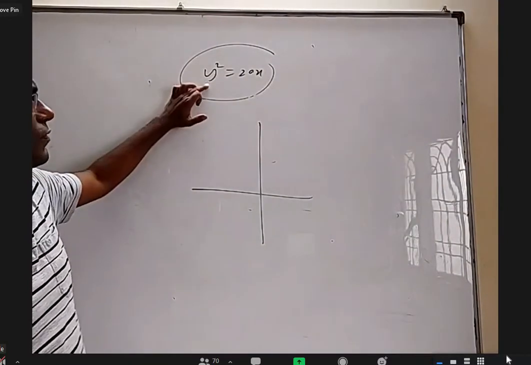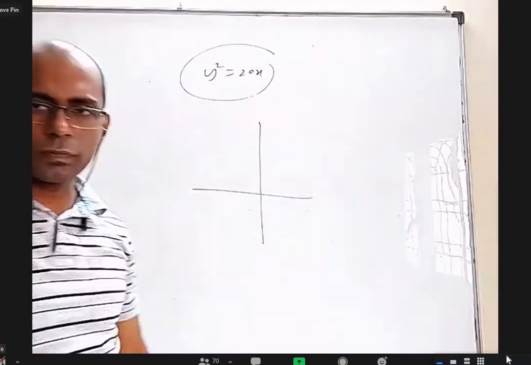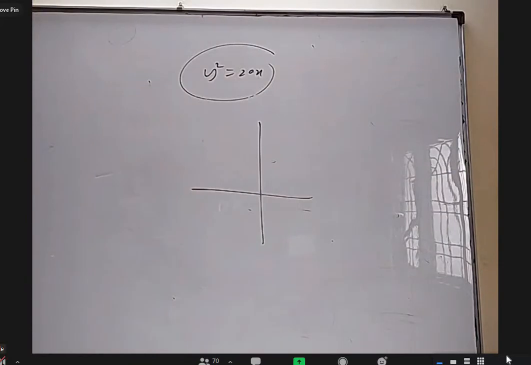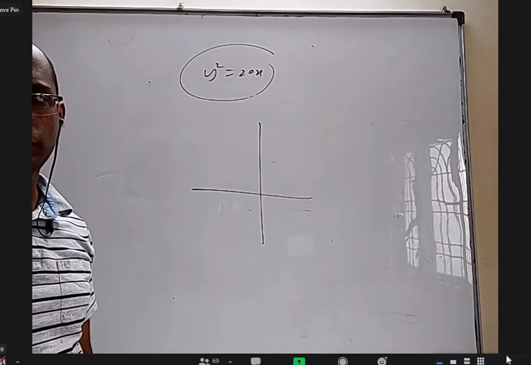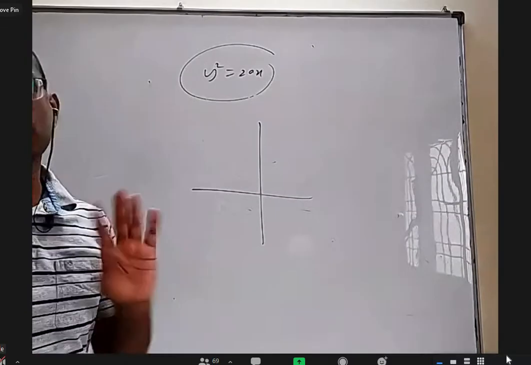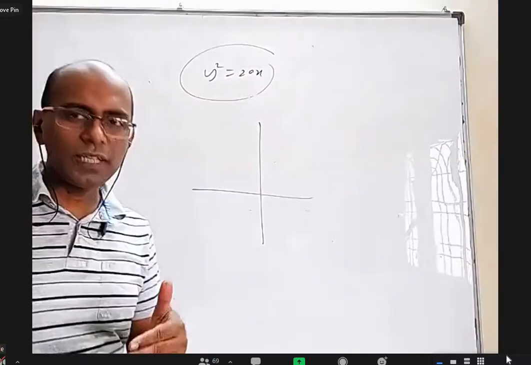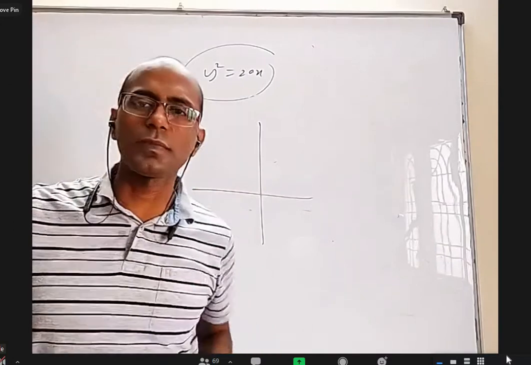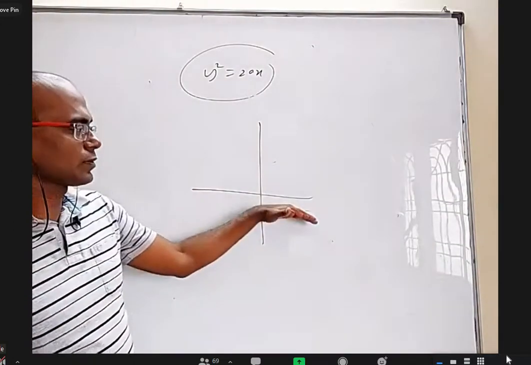Next, if I replace y with minus y, are there any changes in the equation? No, sir. What does it mean? It can be in the first and fourth quadrants. Yeah, it's symmetrical about the x-axis. You take any equation, if you replace y with minus y and it doesn't change, it means the graph should be symmetrical about the x-axis. So the graph is symmetrical with the x-axis.